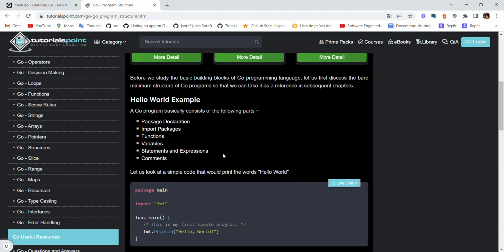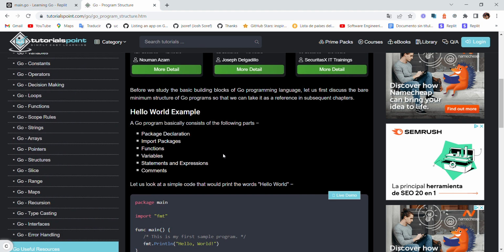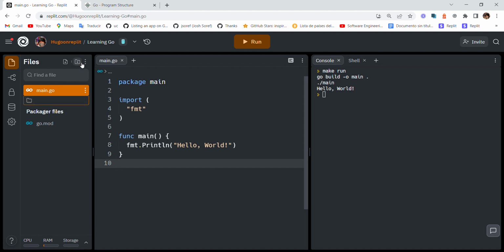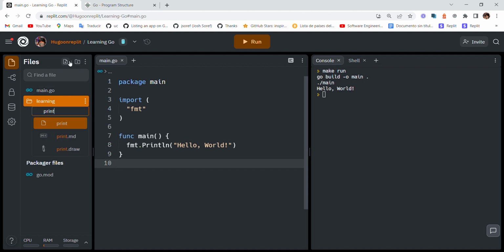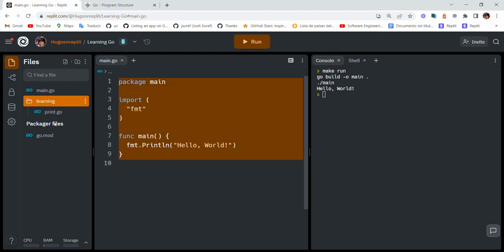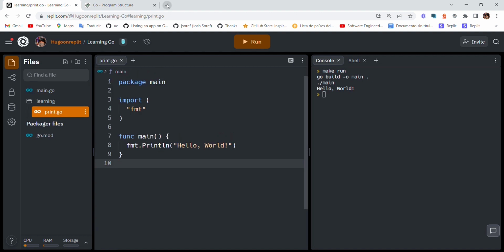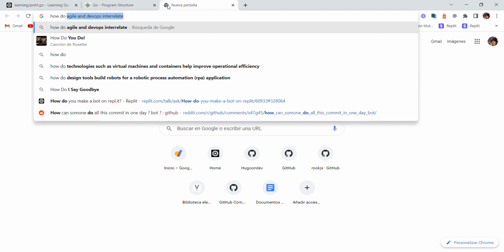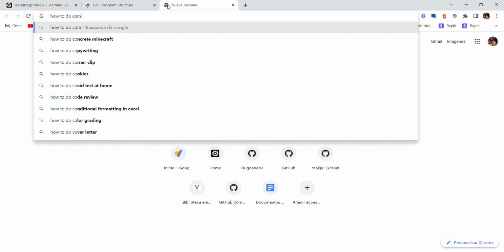We're gonna start with program structure. Let me see this. Okay, yeah. We're gonna start with a simple print. So we're gonna make our learning folder, and we're gonna create first print.go. Alright, so the first thing I always like to do is know how to do comments in Go.